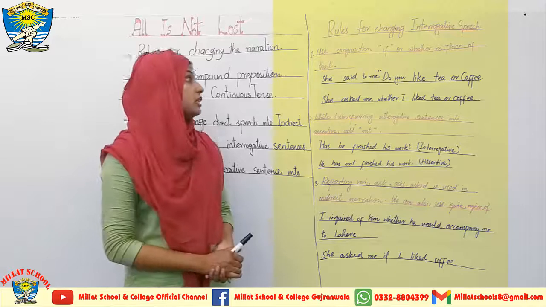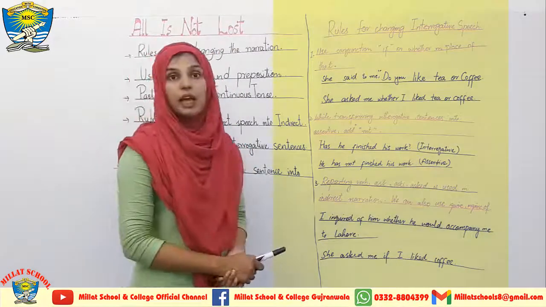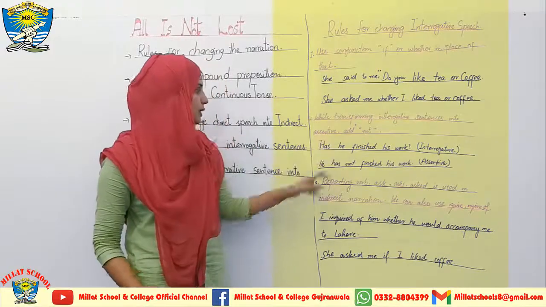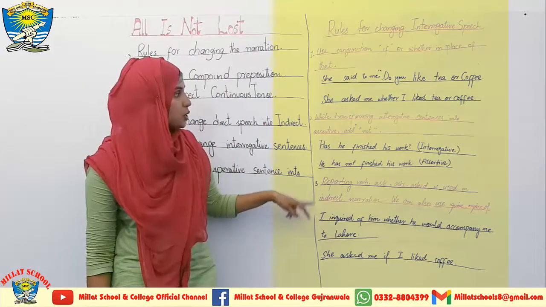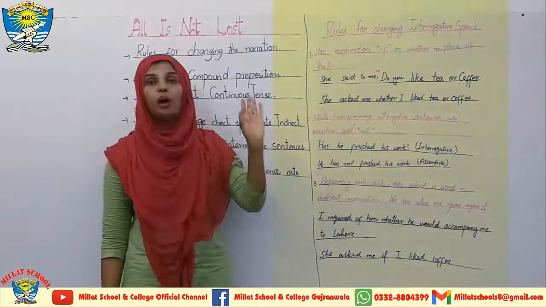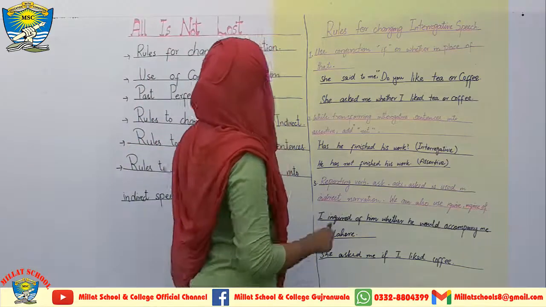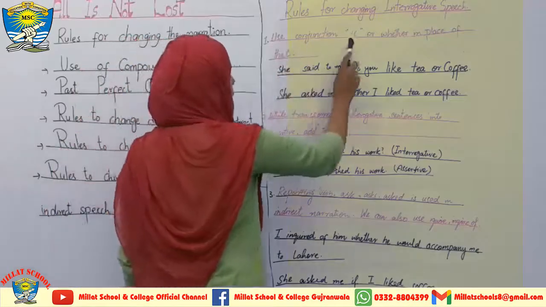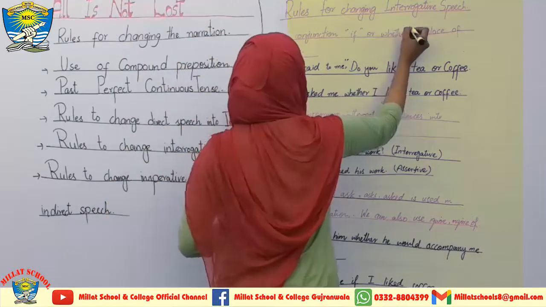Students, you can see on the board the rules for changing interrogative speech. Yes, there are 3 rules I have mentioned over here with the red highlighter. These rules will help you to change the interrogative speech into the other form of speech. I am going towards the first rule, use conjunction if or whether in place of that.